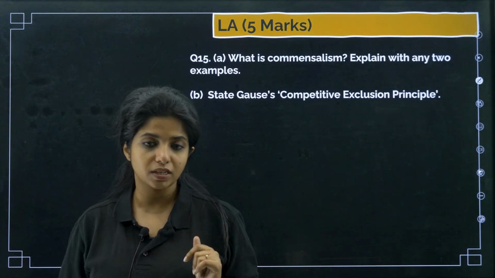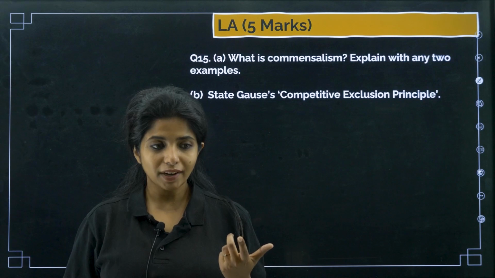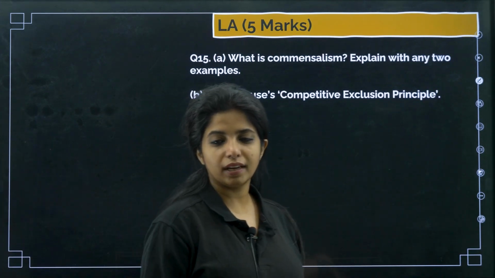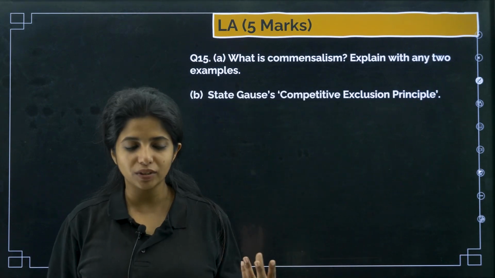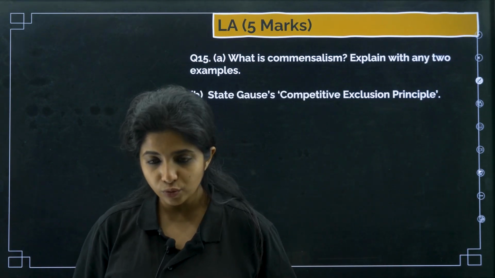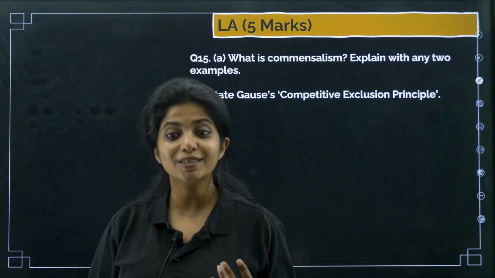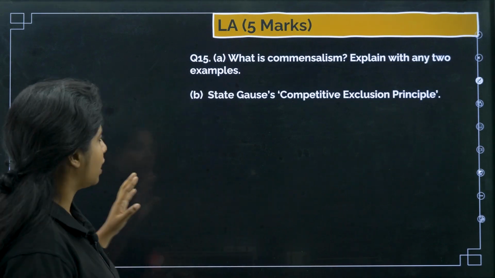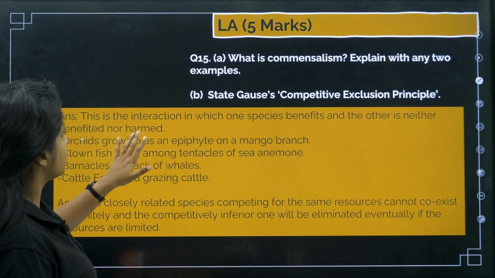There is one famous example, that of the egret and the cattle. You might have seen egrets on the top of the cattle. When the cattle walk around, they move their tails around, right? So these egrets are waiting such that when the cattle move through the soil, a lot of insects will come up and they will be feeding on that. So that is the use. Basically the egret is getting a good meal out of that. So this is the interaction in which one species benefits and the other is neither benefited nor harmed.